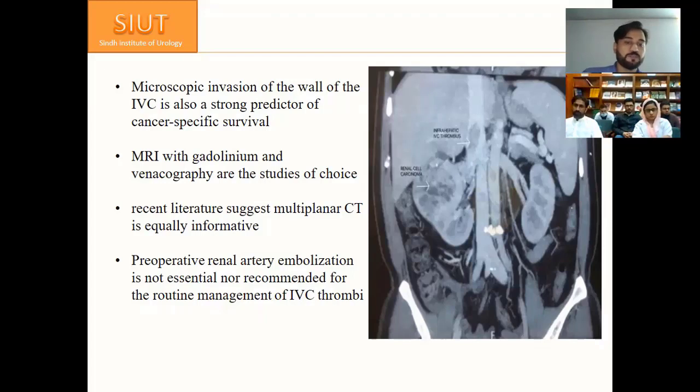So, MRI with gadolinium and venography are the studies of choice. Recent literature suggests multiplanar CT is equally informative. Renal artery embolization is not essential, nor recommended, for the routine management of IVC thrombus.